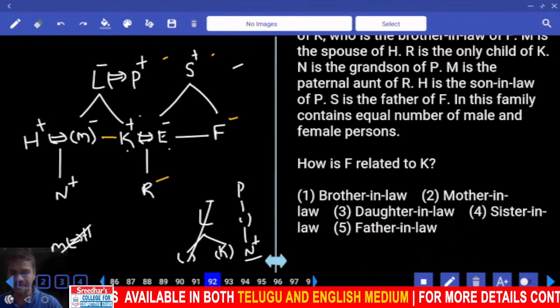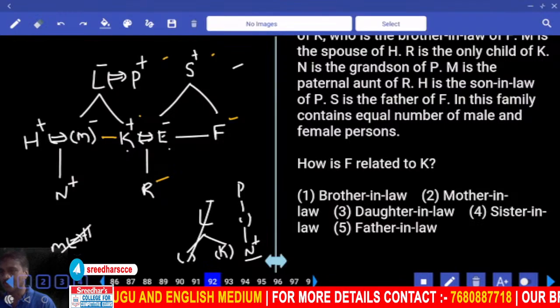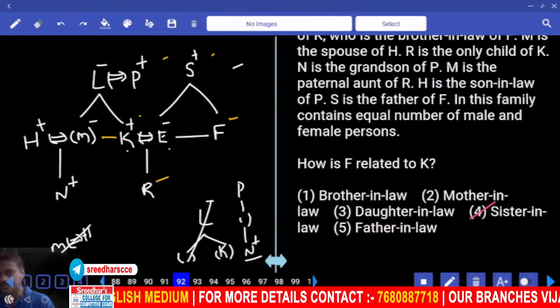Then 92. And how is F related to K? K's wife's sister, the spouse's sister: sister-in-law, choice 4.